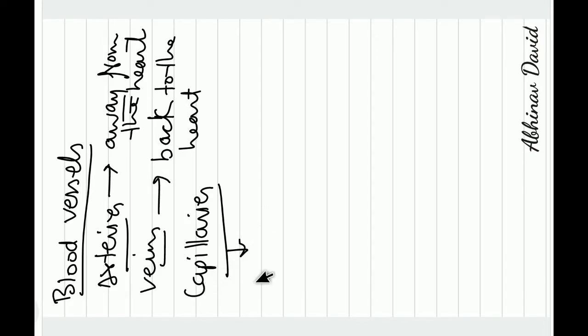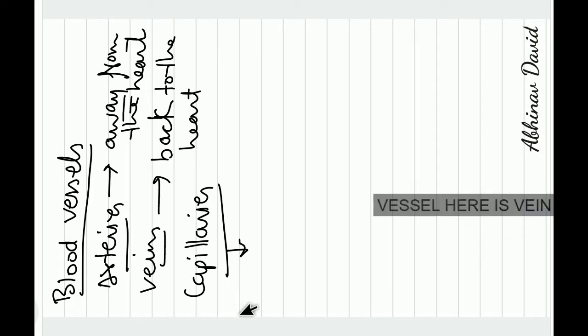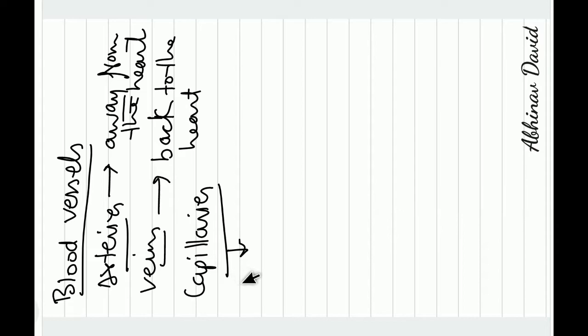Blood supplies oxygen to the different body parts, but arteries and veins are so thick that oxygen, waste material and nutrients cannot diffuse through the wall of the arteries or veins. For the exchange of substances, they need capillaries.